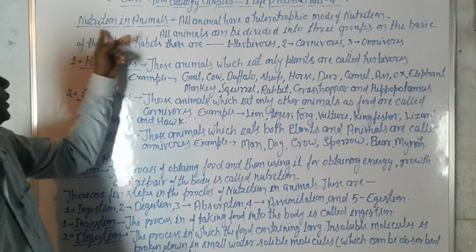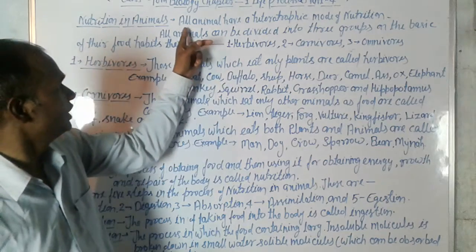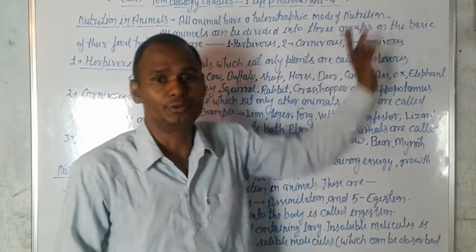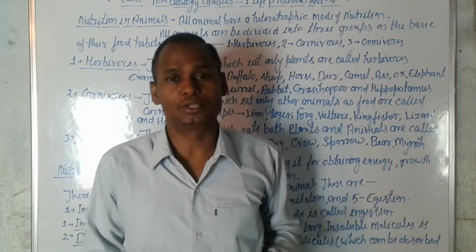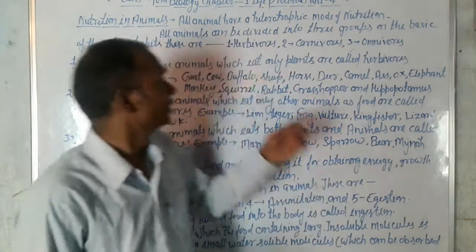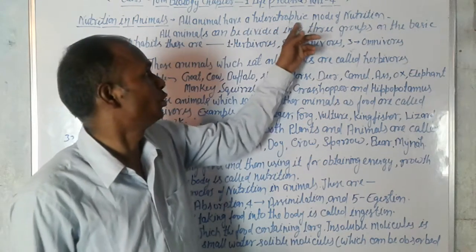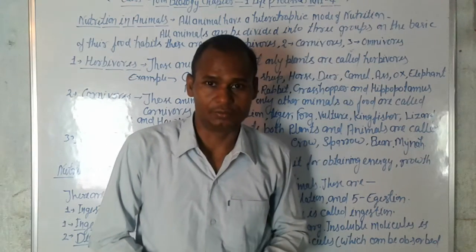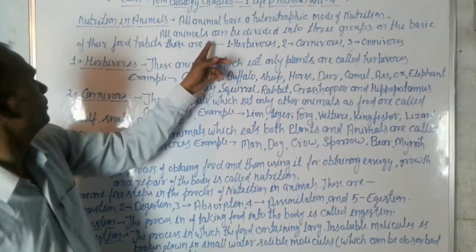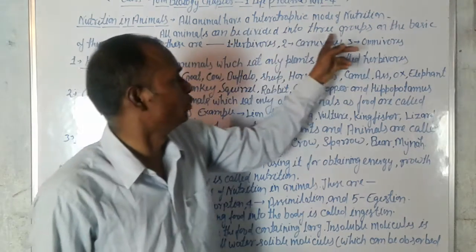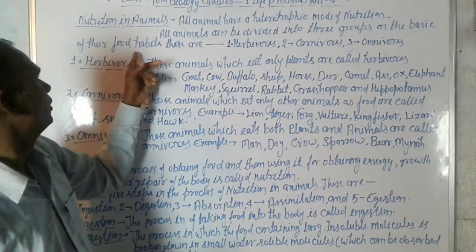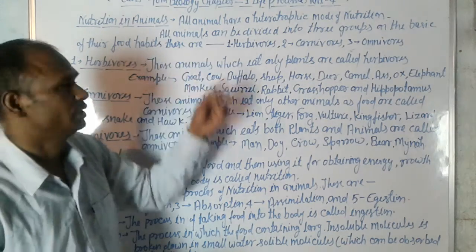In animals, all animals have a heterotrophic mode of nutrition, which we studied in the previous video. All animals can be divided into 3 groups on the basis of their food habit.